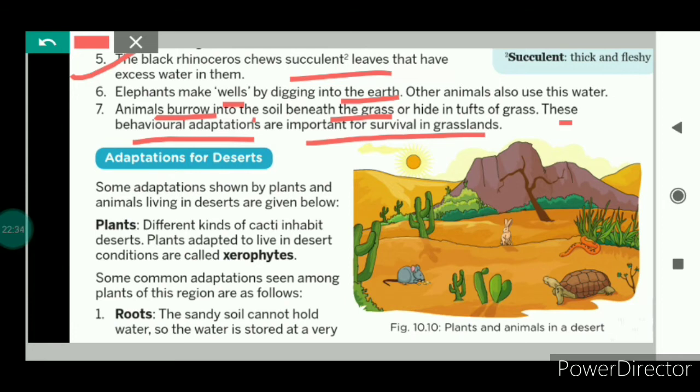This was all about the adaptations for the grasslands. Now we will see the adaptations for the deserts.